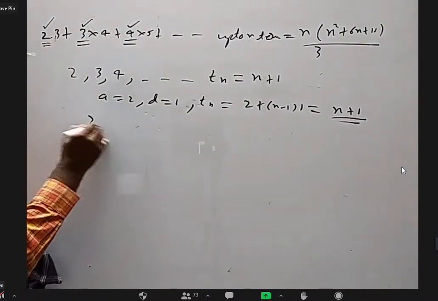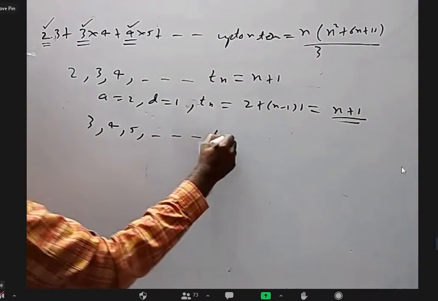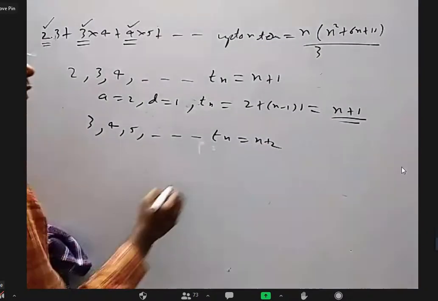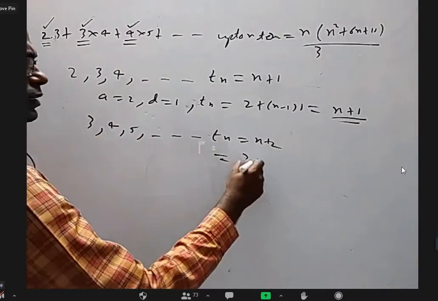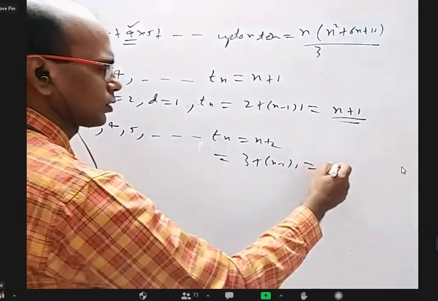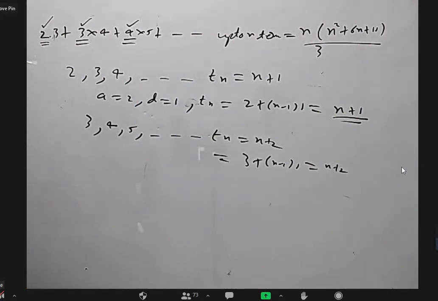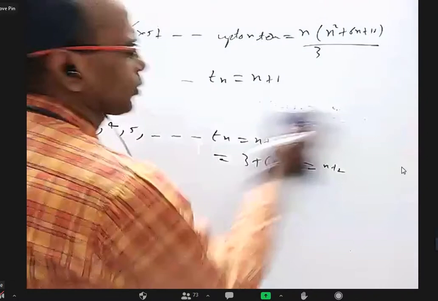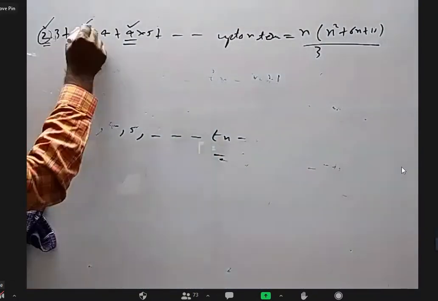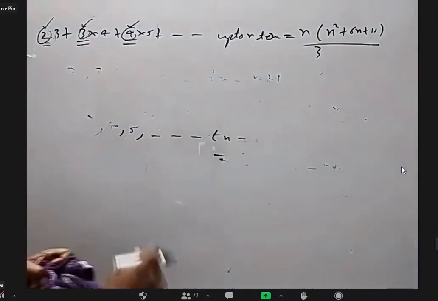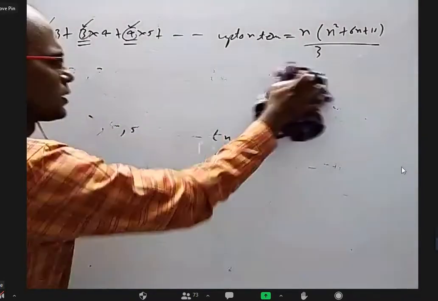Similarly, take all the second terms 3, 4, 5, and so on. The nth term is n plus 2, because the first term is 3 and the common difference is 1. Because the nth term is not given, you have to find it. So all the first elements give n plus 1, and all the second elements give n plus 2.